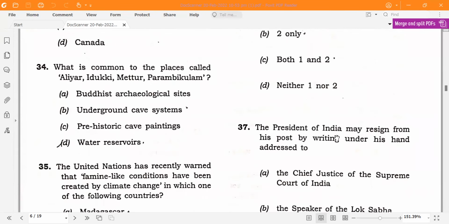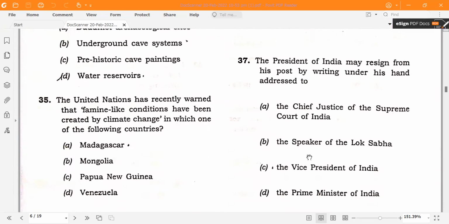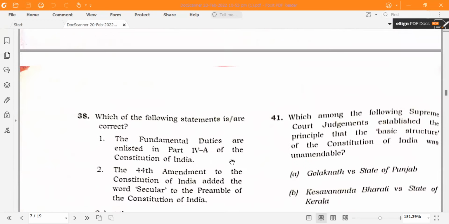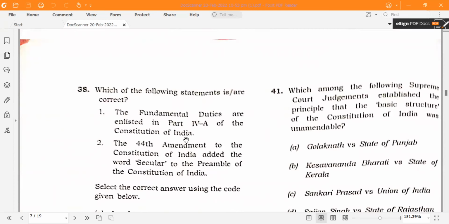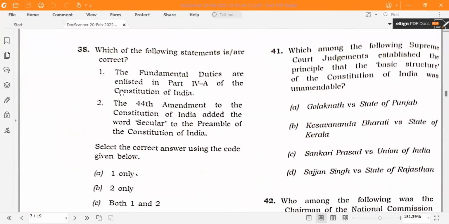The President of India may resign from his post by writing under his hand addressed to the Vice President of India. Sorry for this hazy image. The fundamental duties are enlisted in Part 4A of the Constitution of India. It is correct. The 44th Amendment to the Constitution of India added the word secular. No, it is the 42nd Amendment.